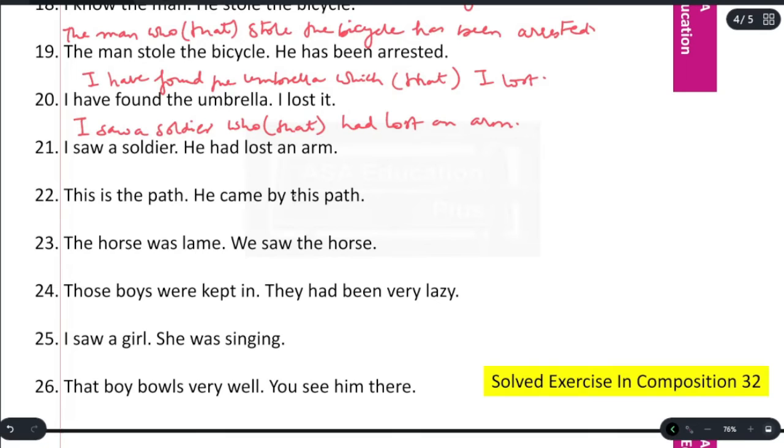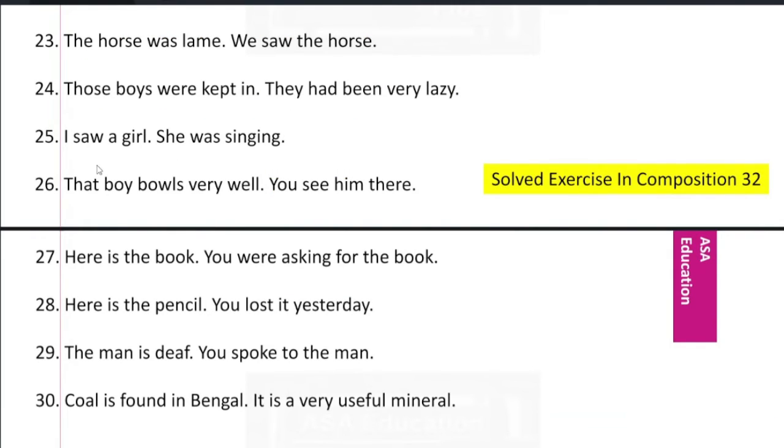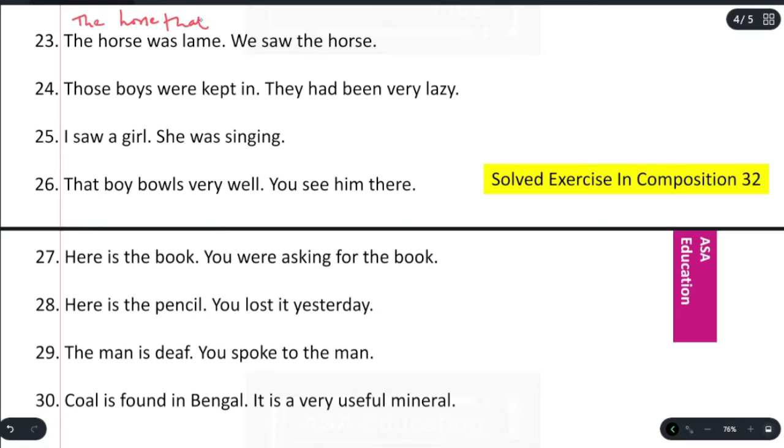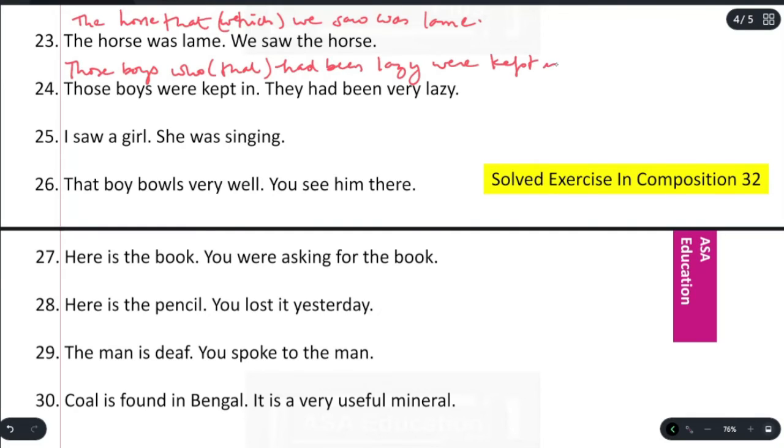This is the path. He came by this path. This is the path by which he came. The horse was lame. We saw the horse. The horse that we saw, or you can say the horse which we saw, was lame. Those boys were kept in. They have been very lazy. Those boys who or that had been lazy were kept in. I saw a girl. She was singing. I saw a girl who or that was singing.